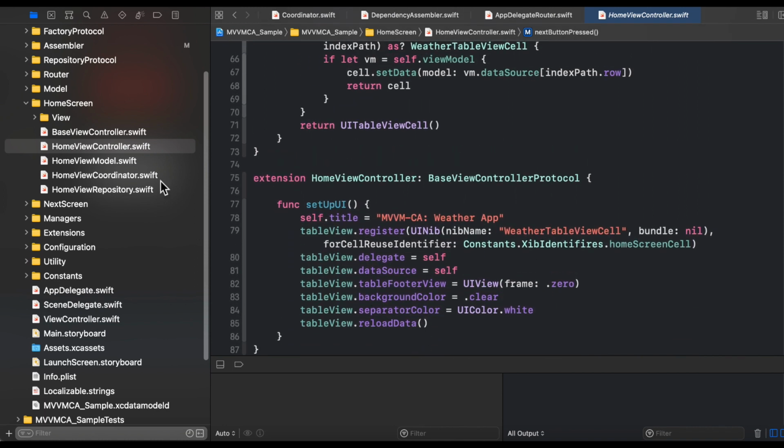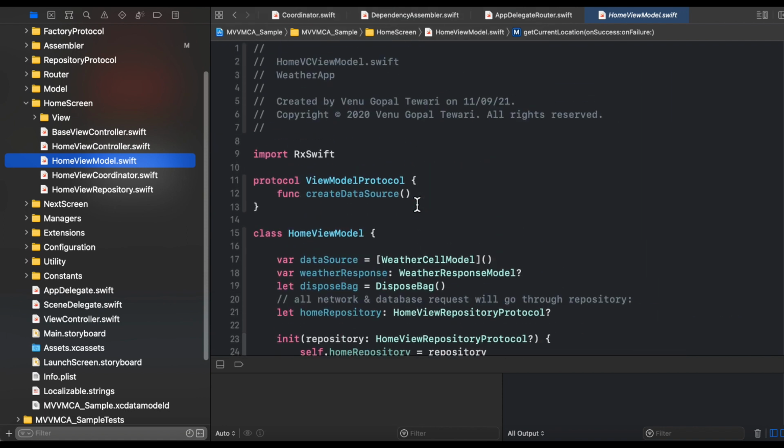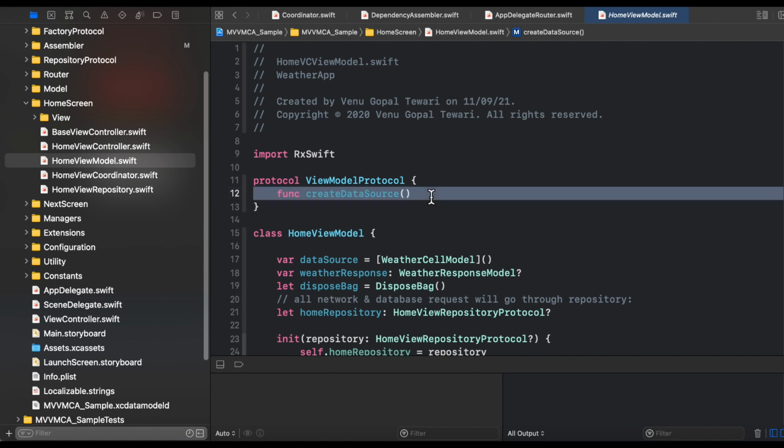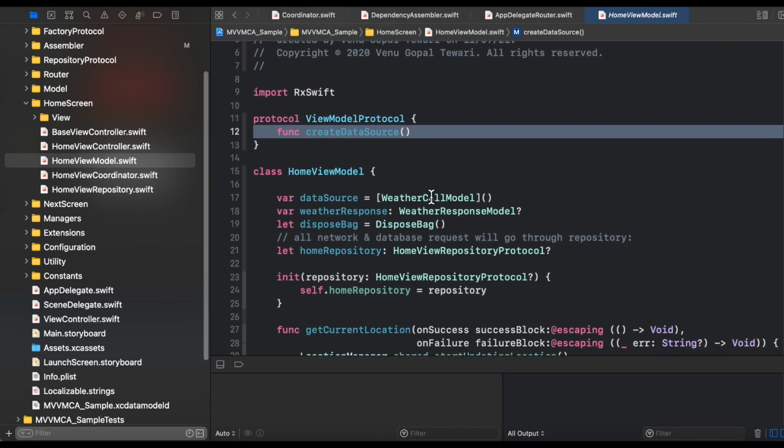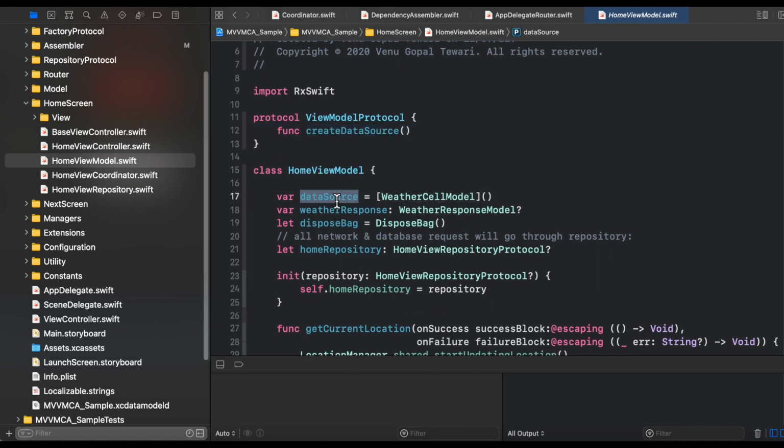Okay, now we will jump into the home view model. The first thing that you see in the home view model is the view model protocol. This protocol is just providing a create data source method. Whenever you receive the data from the API, you need to convert that data into your business models. That part is performed with the help of the create data source method. So data source is the property, an array of weather cell model that we have already discussed. This is our business model.